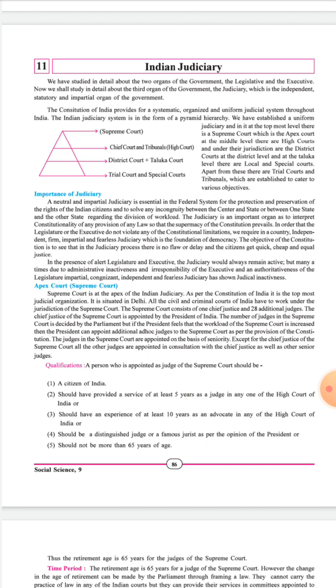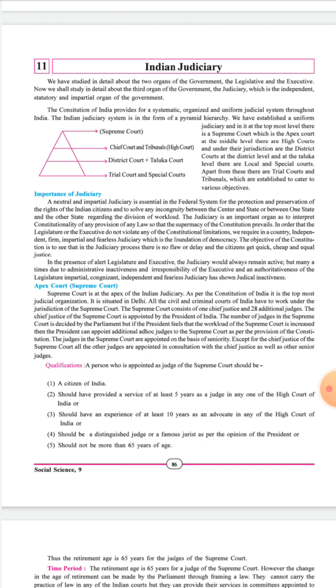At the middle level are the High Courts. Majority of states have High Courts. And then the subordinate courts, that is the lower courts. All the courts below the High Courts are called subordinate courts, and the district courts are the first level court in subordinate courts, and there are also other courts known as tribunals.